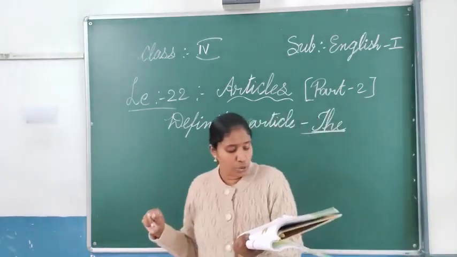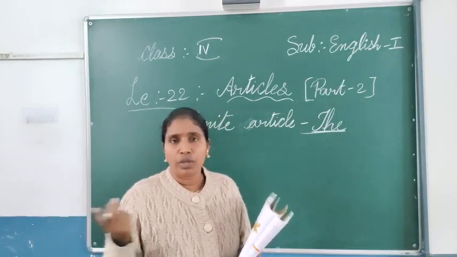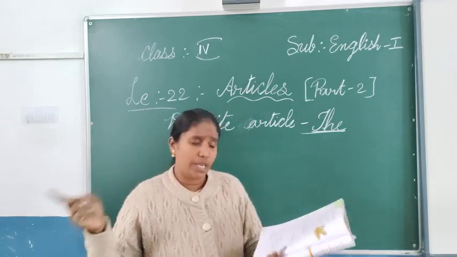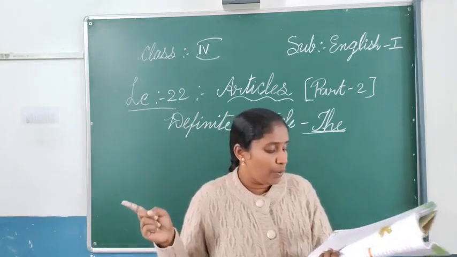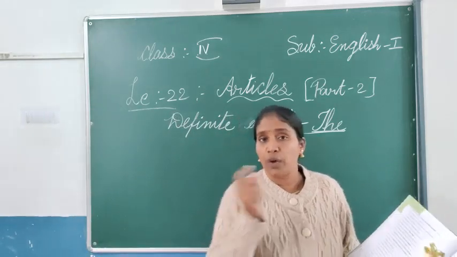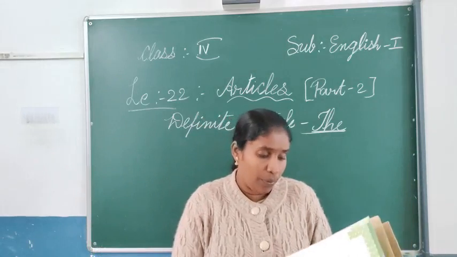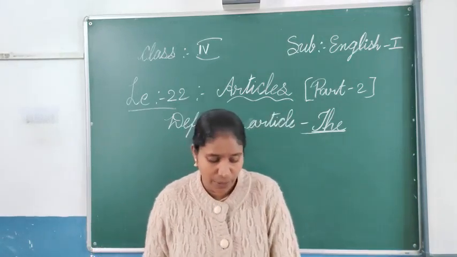And before an adjective, when the noun is understood from the adjective: The rich should help the poor. The rich should help the poor. Here the adjective is telling about the noun. When the noun is understood by the adjective, then we will be using the article "the".